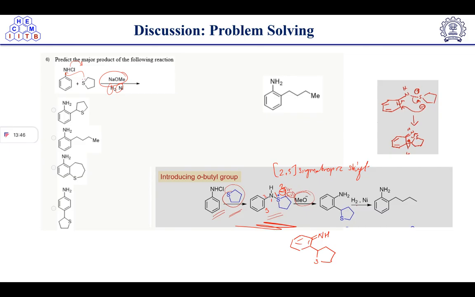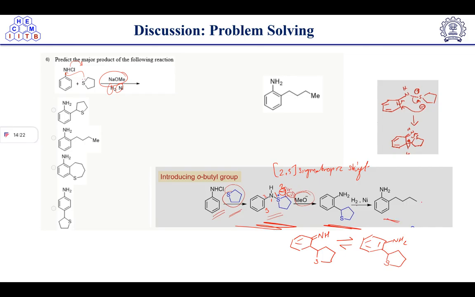Now you can see that the 2,3 bond breaks, correct? Now this way, it will undergo aromatization because aromatic rings are more stable. So that's why it will become NH2 and this intermediate, which is this one. After that we have H2 and nickel. So that means reduction will take place. So in H2 reduction, this sulfur group will get opened and we will get this product.